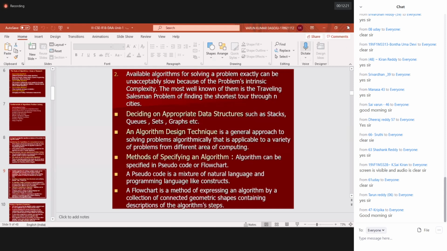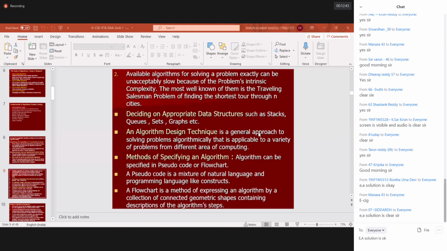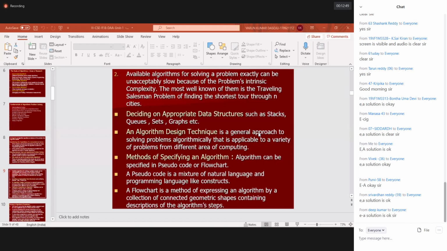Are you clear about this example and the difference between exact and approximate? I want E for exact, A for approximate, E comma A. Exact is E, hyphen, approximate is A, because I'm mentioning a specific kind of message so that the people who are available can easily respond. Exact solution and approximate solution.